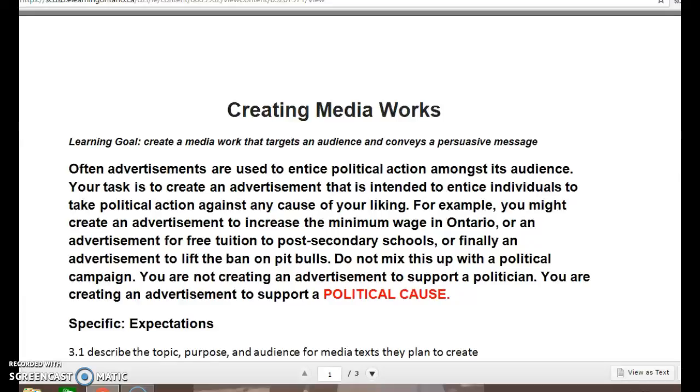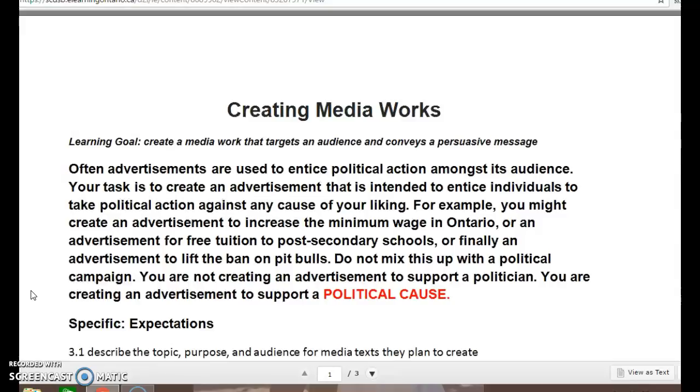I'm going to go over your Unit 3 summative task, which is worth 10% of your final grade. In this task, you are going to create a media work. Your learning goal is to create a media work that targets an audience and conveys a persuasive message. Often advertisements are used to entice political action against its audience.